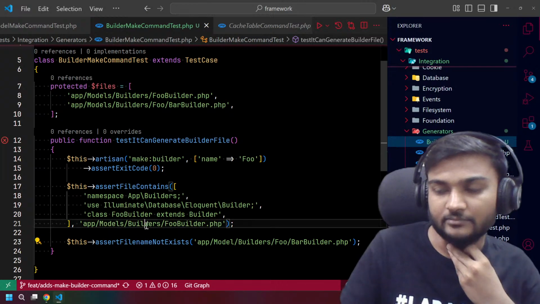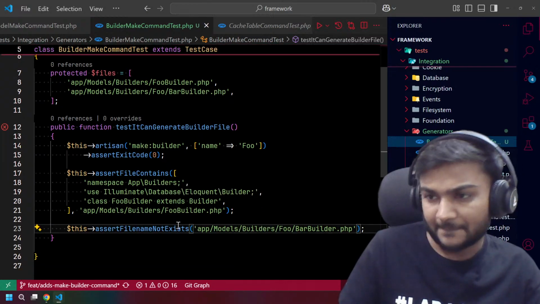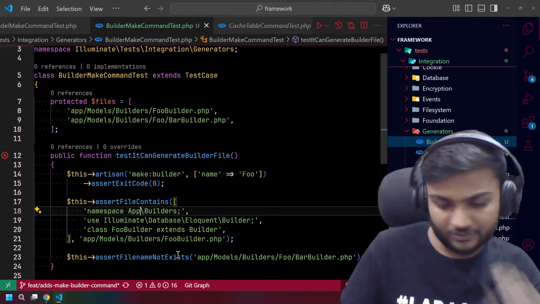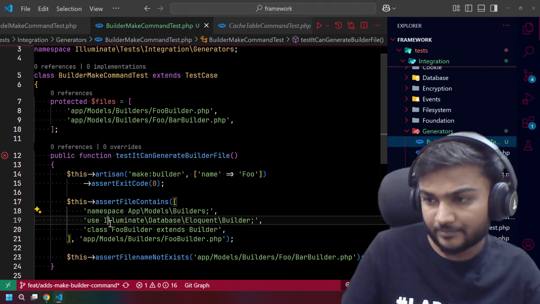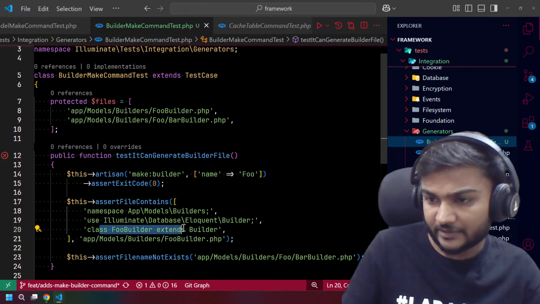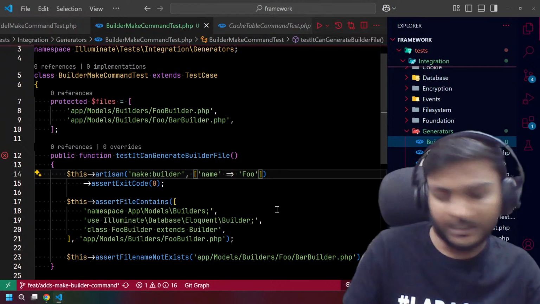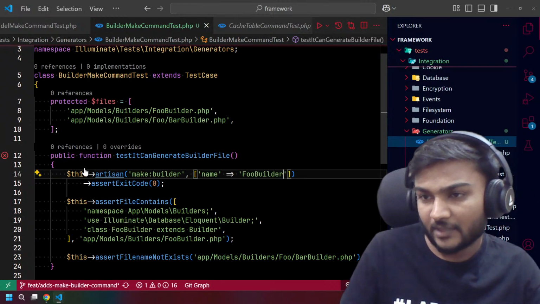Okay, does not exist. Yeah, that we want actually. And the model, so actually, yeah. But there is not an issue. Let's see namespace. Yeah, we need to update this namespace. New models, right? Other than that, yeah, we need this. Yeah, we need this too. But we actually need a builder here. It's not going to automatically add it, right?